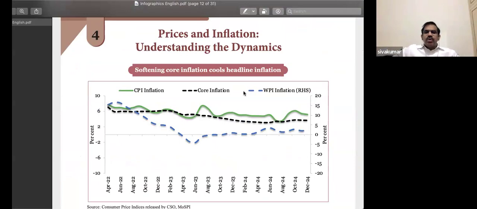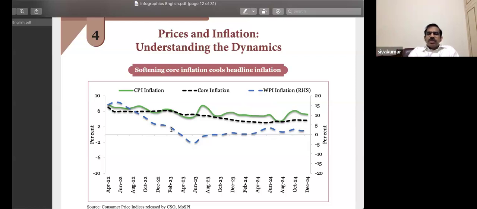So if you look, my friends, from April 22 to December 24, in the picture you have three different types of inflation. One is CPI inflation, that is the headline inflation. Next comes the core inflation, that is deducting the volatile sectors like food and fuel. And then the wholesale price index based inflation on the right hand side, that's the blue line.